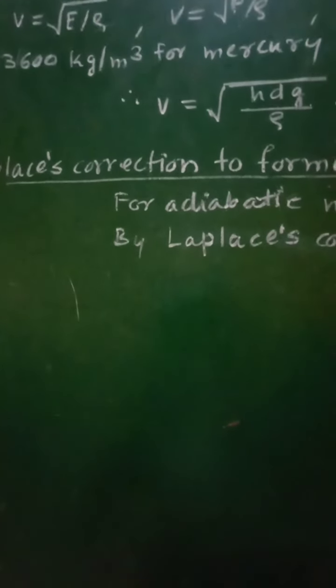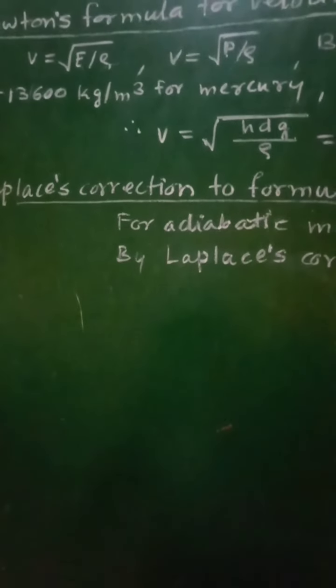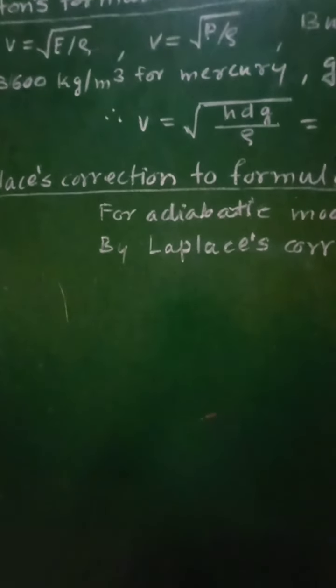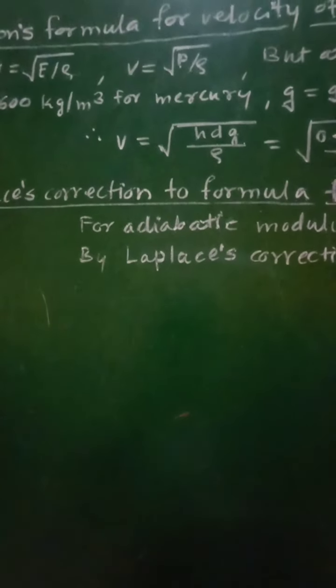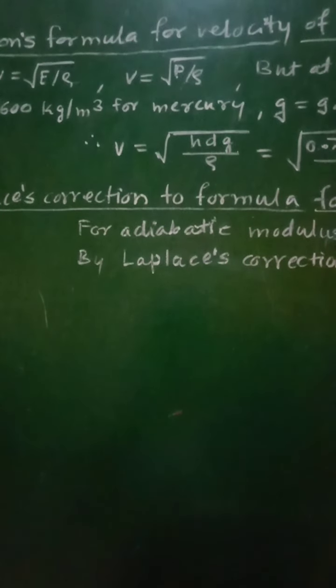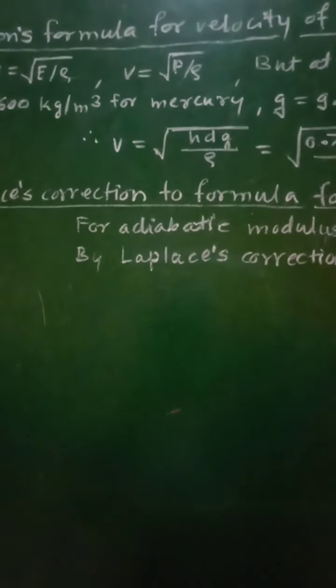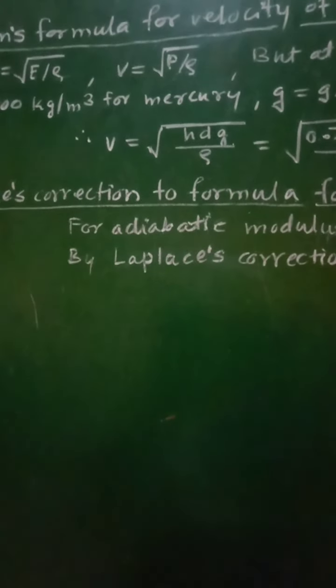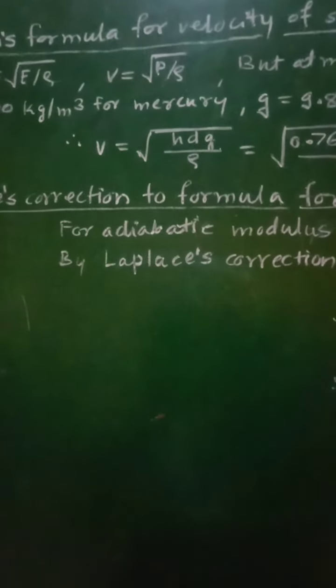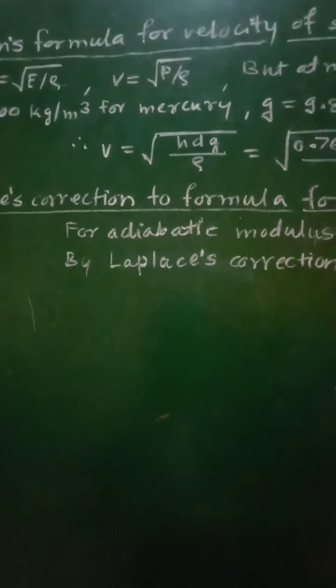According to Laplace, the formation of compression and rarefaction is not a slow process, but a rapid process. Heat is produced during compression and is lost during rarefaction.